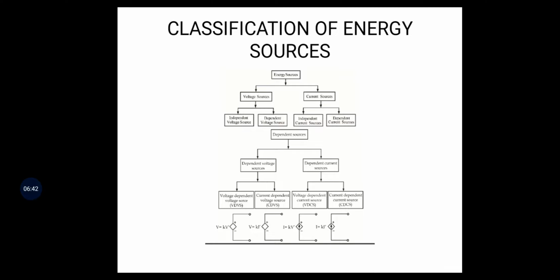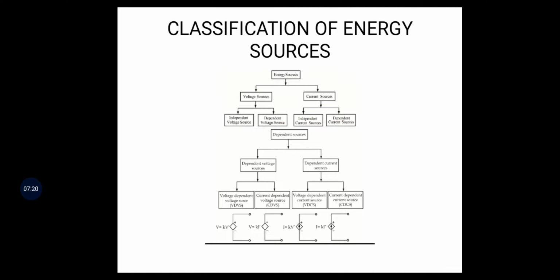Below we see the representation of the different sources. These are dependent sources, because the diamond symbol represents dependent sources. If it is represented with a circle, that is an independent source. If represented with a diamond symbol, then it is a dependent source. For dependent voltage sources there is a plus minus symbol, because voltage means a potential difference.